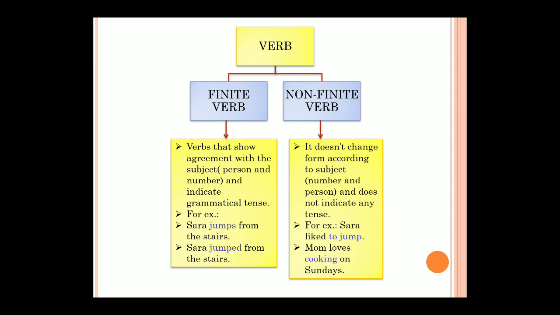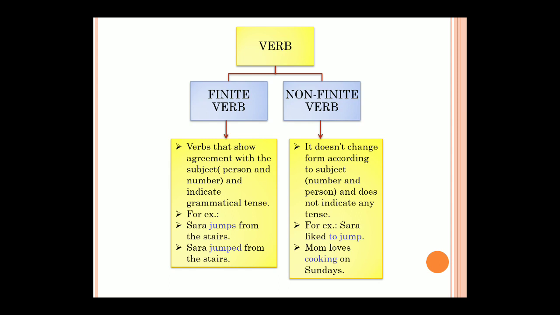Which verb am I using here? She is playing. So is is our verb here, playing is also a verb, but is indicates it is agreeing to the subject. I cannot write are over here. Are I'll write when the subject is plural. Example, they are playing cricket. They means plural, so that's the reason why my subject and verb are agreeing over here. In the same manner, what is a finite verb? Now pay attention to these examples that are given here. Sarah jumps from the stairs. Here what is being stated is that the verb should agree with the subject.